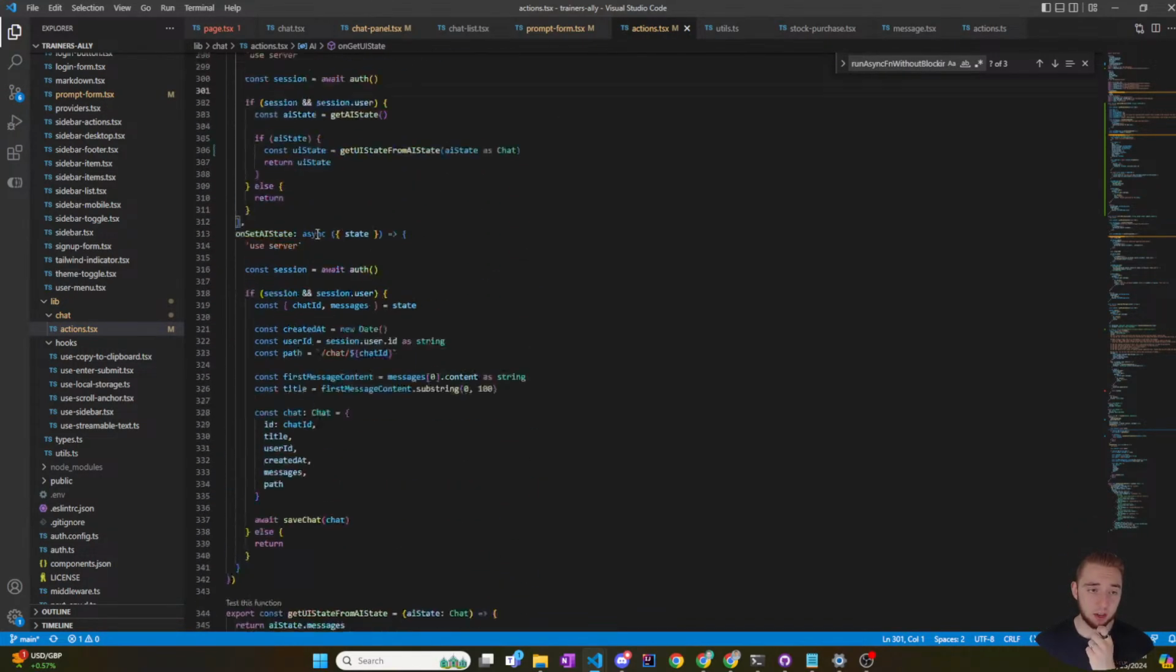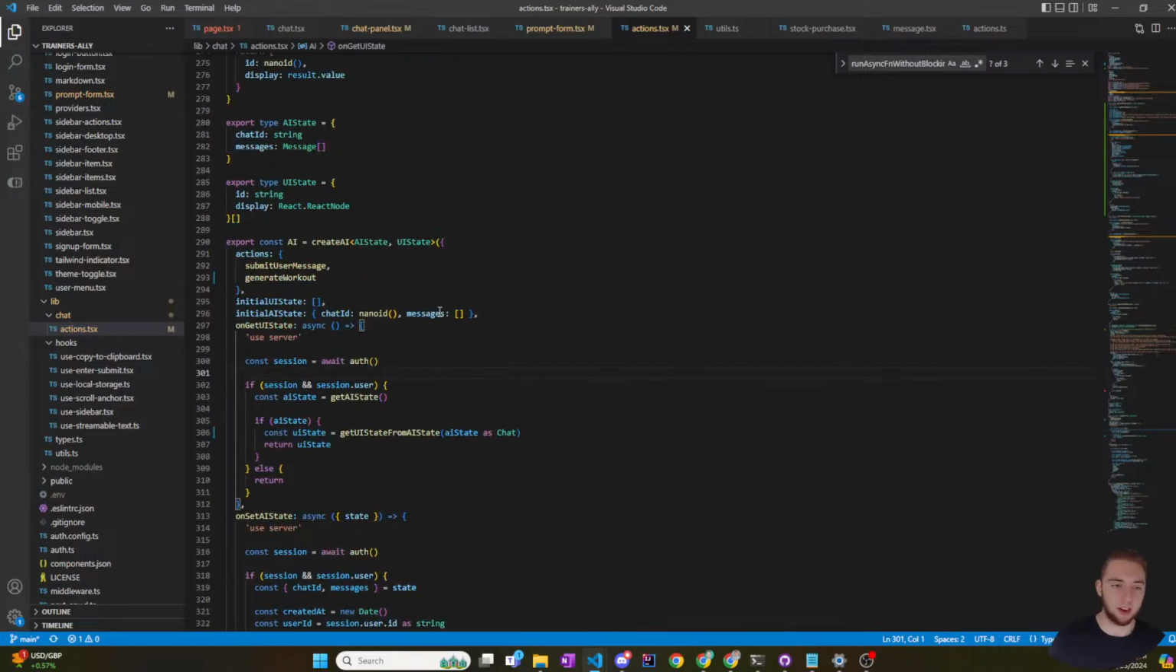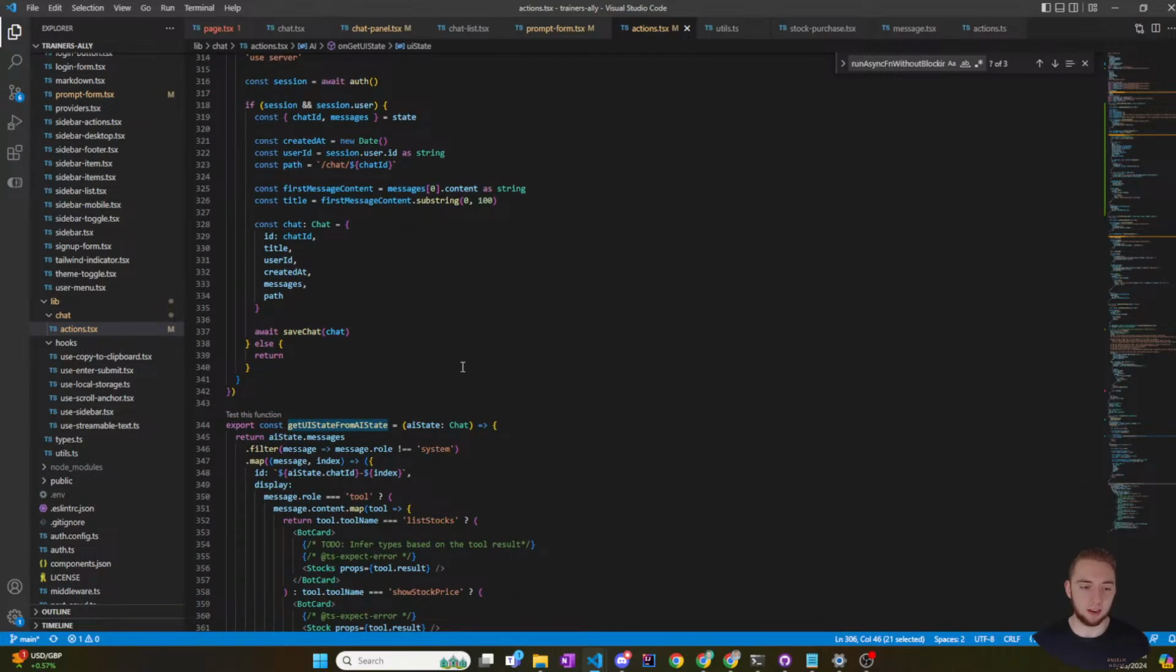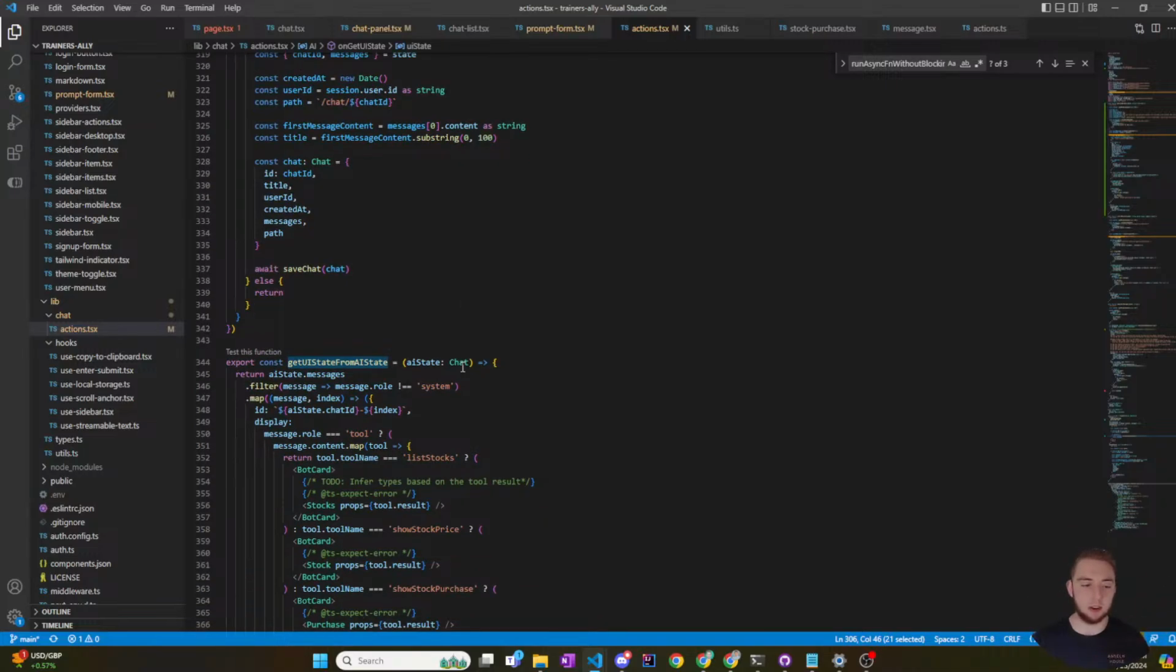Okay. Actually, yeah, it's pretty short. I deleted a lot from this file already. It was overwhelming at one point, but now it's definitely more manageable. Okay. Get a UI state from AI state. Okay, yeah, because that's what turns the message type into the actual React component, which I'll definitely be using.